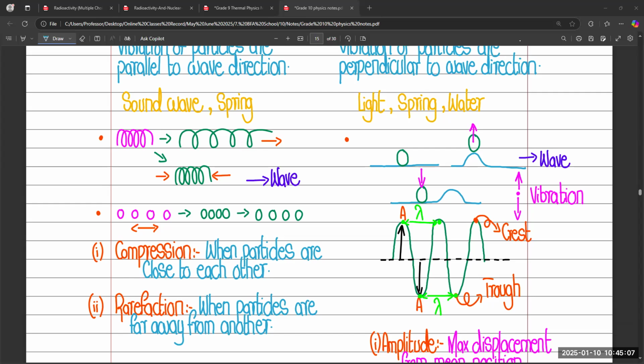When one ball collides with the other, the second collides with the third, the third collides with the fourth, and so on. Spring also works in the same way. When we compress a spring, one particle of the spring comes close together to the other, and in the same way, the second, third, fourth, all particles come close together, and this gives you the idea of compression.